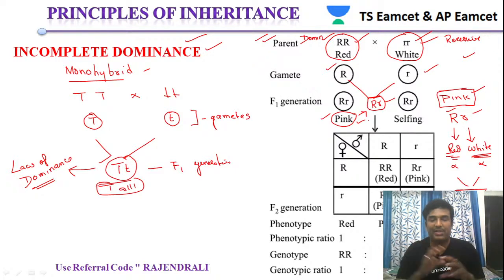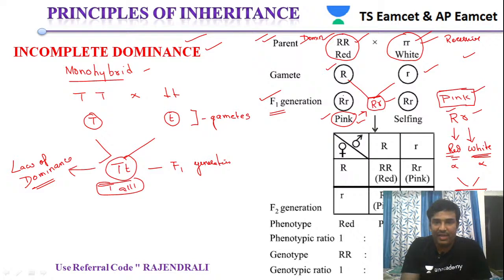It is a very, very important point. Even though incomplete dominance is easy to understand and represent in the examination, the key point we should remember is that incomplete dominance is a deviation from the law of dominance. It is not obeying or accepting Mendel's law of dominance. That is the point we have to remember here. Now, the parental character is not observed in incomplete dominance. What happened? The parental character is not observed in the F1 generation.